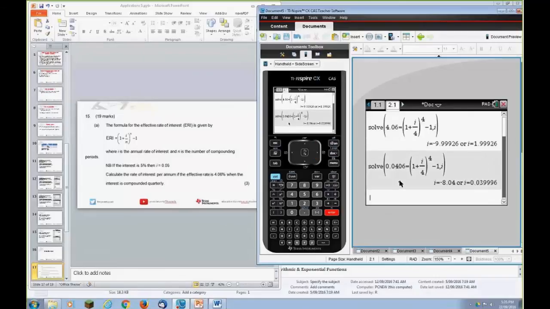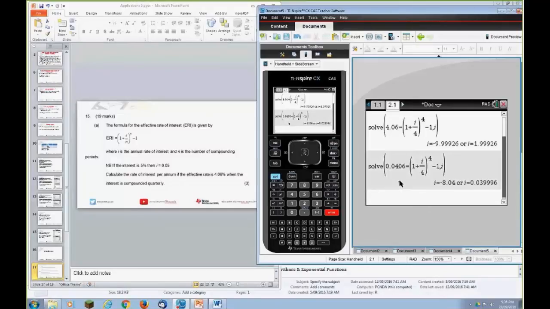So this interest rate is minus 804%, which is really useful, or 3.999996%. Now, because it's to the power of 4, it means we've got the possibility of having 2 answers, a positive and a negative one. Looking at it logically, we can discount the minus 8, because I'm not quite sure how that interest rate would work. I think they'd be paying us money. They'd be stealing your money, yep. Or in this case, the 0.03999996 is pretty close to where we need to be.